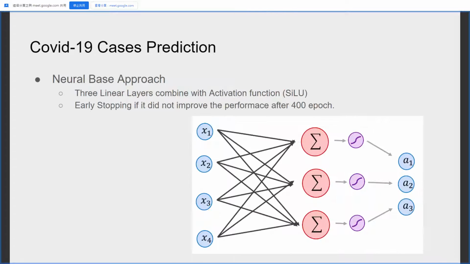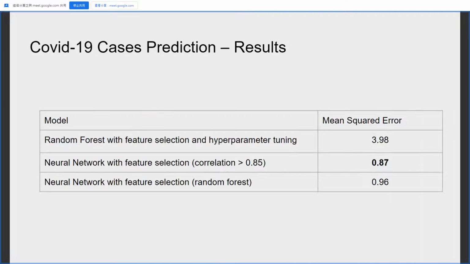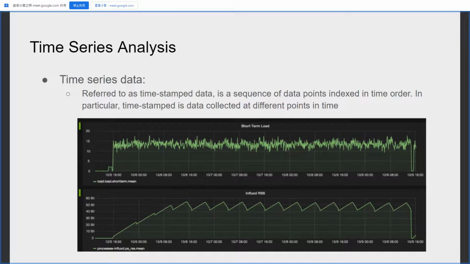And for the neural-based approach, our structure is using 3 linear layers combined with activation function SiLU, and we early stop if it did not improve the performance after 400 epochs. The results show that neural network outperforms random forest, and for feature extraction, correlation approach performs much better than the other one. And following, we want to conduct the time series analysis.